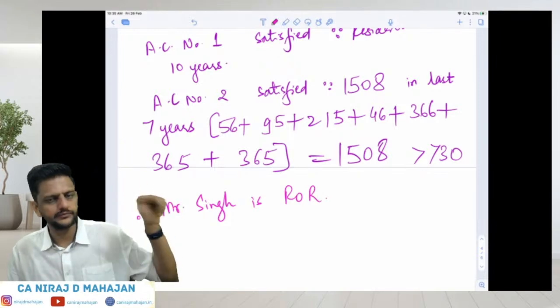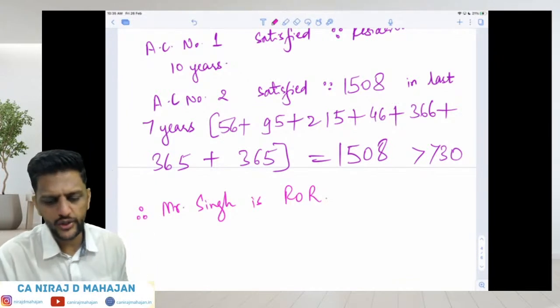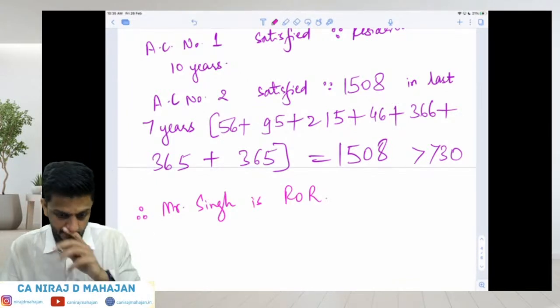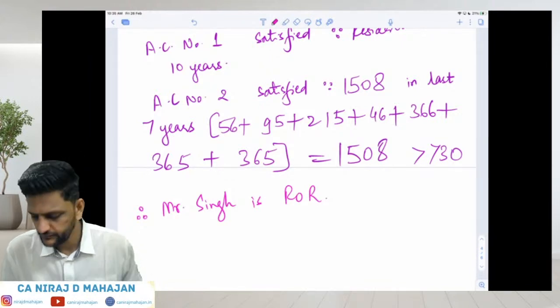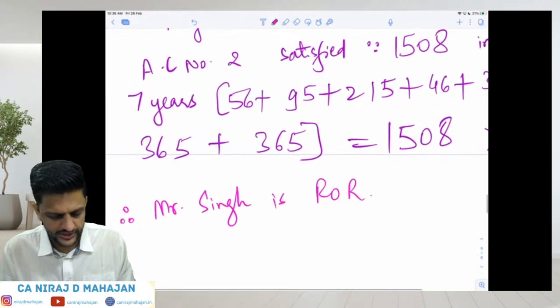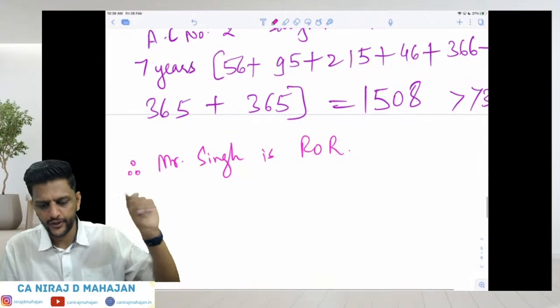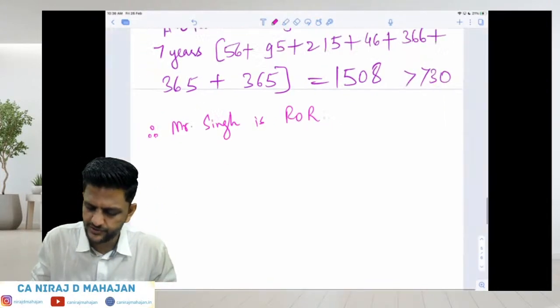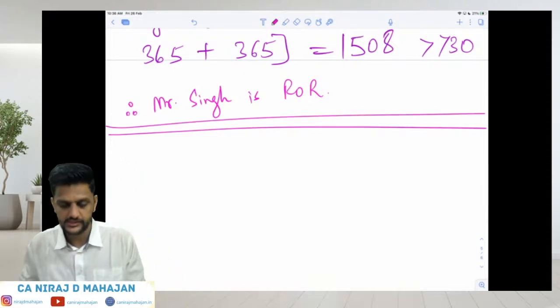Please press the forward button. You should be at the latest of whatever I'm teaching you. That should be there on your screen. So just now I taught ROR. And if you're listening to it after 1 minute or something, that means there is some lag in your class, so please press that forward button. You should always be at the latest with me. Done, tell me everybody. This was quite simple, I hope so. Yes, done.